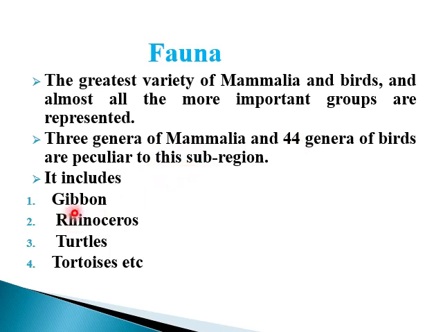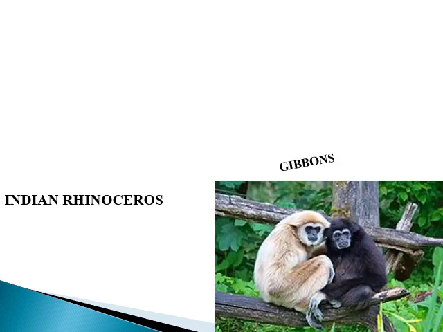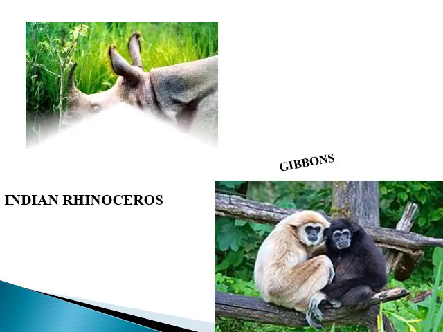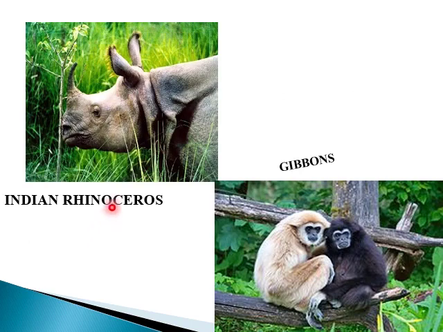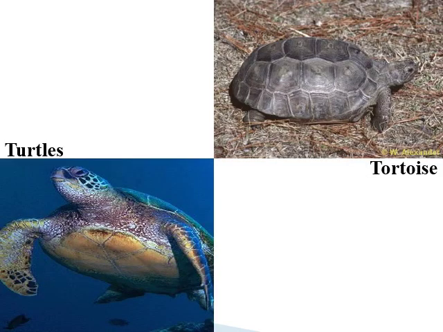They include gibbons, rhinoceros, turtles, and tortoises, etc. Here you can see the different animals, in which firstly you can observe the Indian rhinoceros. Next you can see the gibbons. Here you can see the turtles and tortoises present in this second subregion.